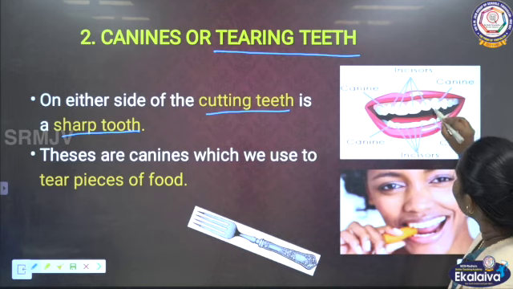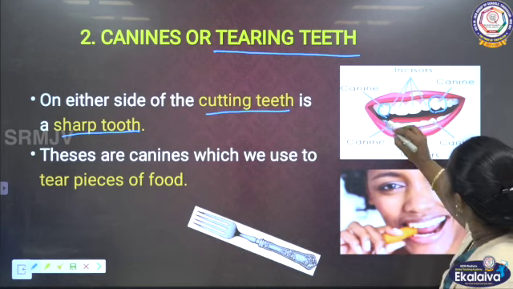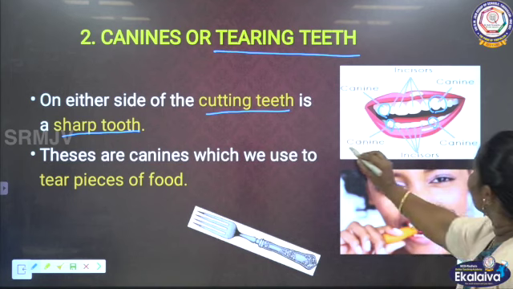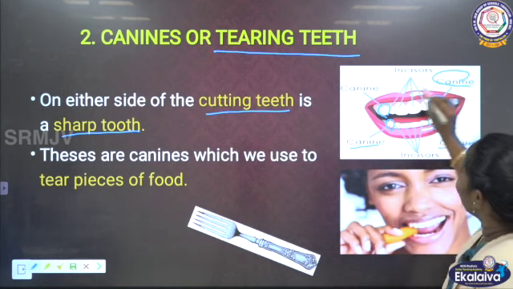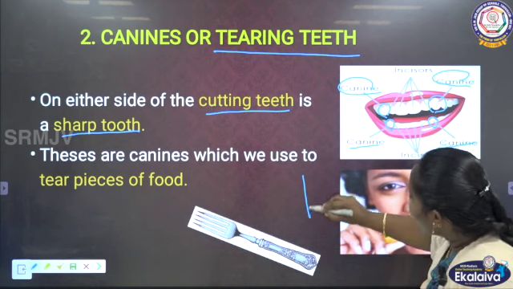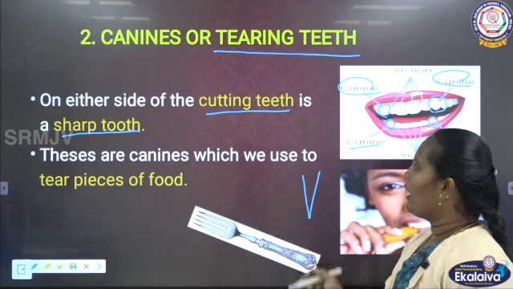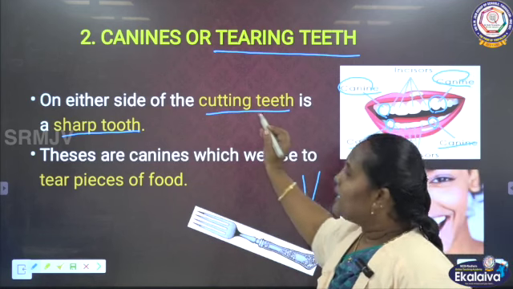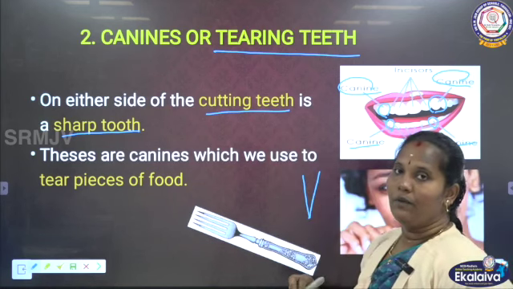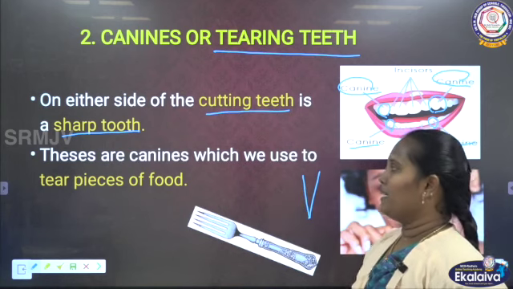Apart from this, near this, then these two here, and then here also. So these four are called the canine teeth. These canine teeth have a sharp pointed edge. They help to cut or tear the food. That's why they are called the tearing teeth.